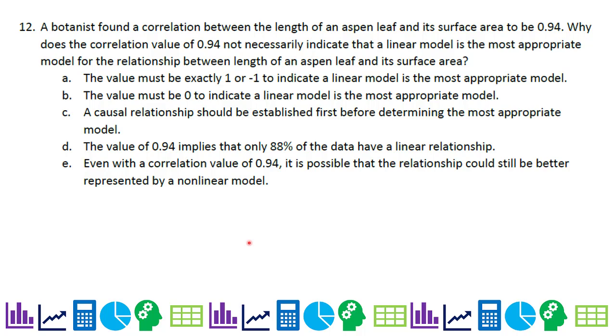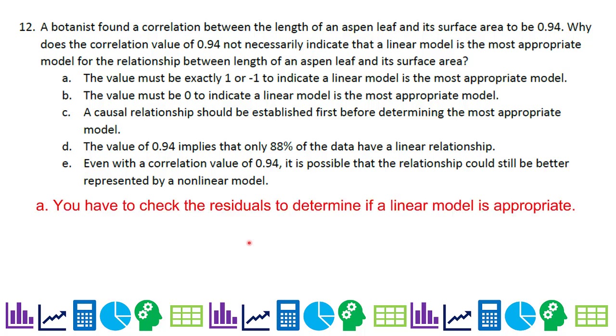Number 12, a botanist found a correlation between the length of an aspen leaf and its surface area to be 0.94. Why does a correlation value of 0.94 not necessarily indicate that a linear model is the most appropriate model for the relationship between the length of an aspen leaf and its surface area? Choice A says the value must be exactly 1 or -1 to indicate a linear model is the most appropriate model. All right. No, it doesn't have to be all the way to 1 or -1. 0.94 might be a beautiful linear fit, but how do you know? You've got to check the residuals. If there's no pattern, then linear is great. If there is a pattern, try something else. So not A.